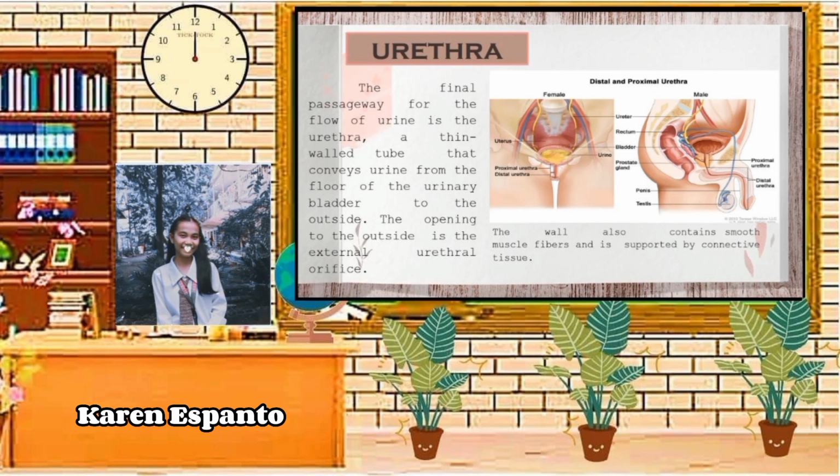Urethra. The final passageway for the flow of urine is the urethra, a thin-walled tube that conveys urine from the floor of the urinary bladder to the outside. The opening to the outside is the external urethral orifice. In males, the urethra allows for the passage of urine from the bladder to the outside of the body, or urination, and is also responsible for the expulsion of sperm during ejaculation.